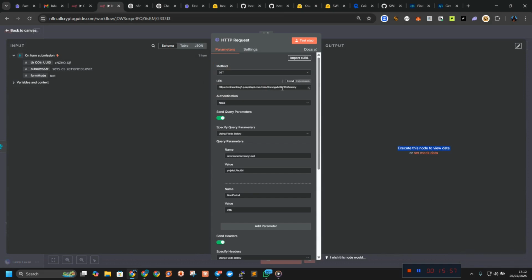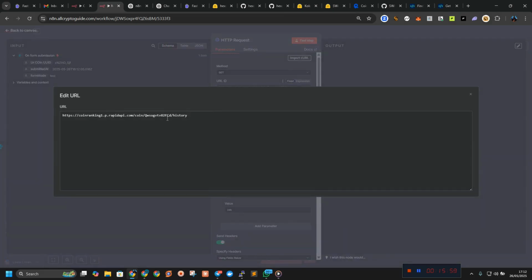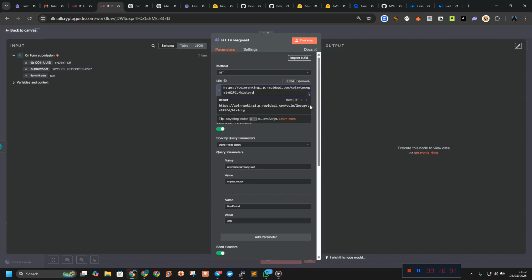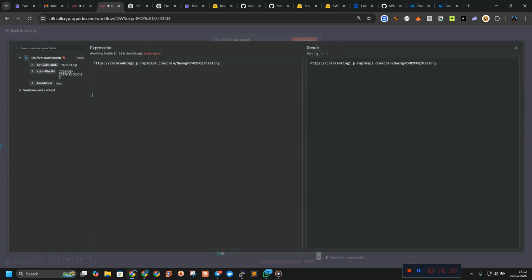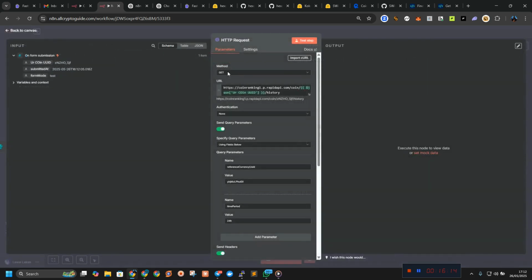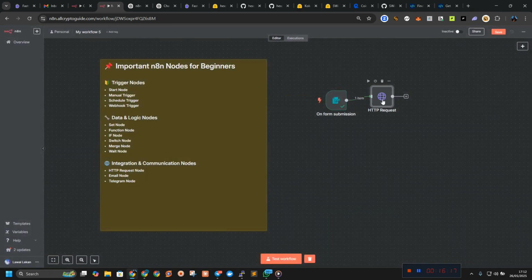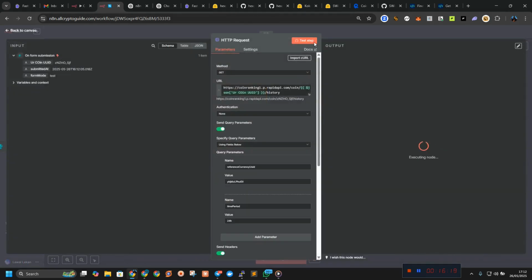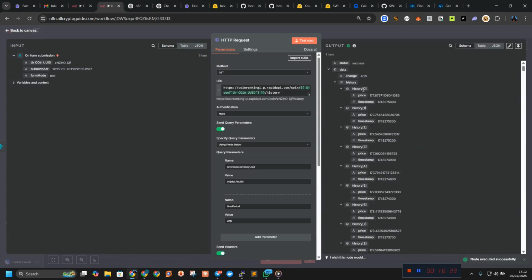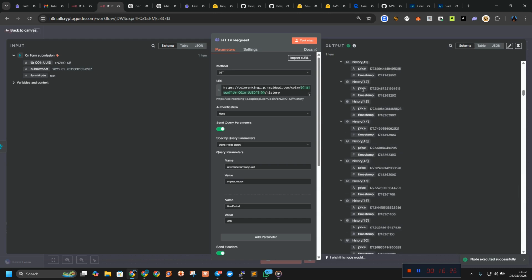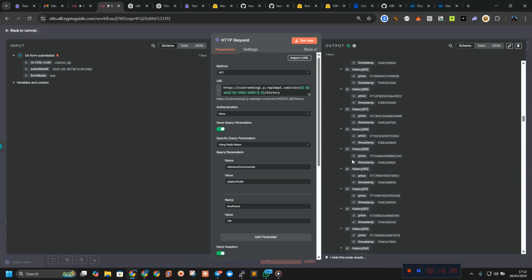The UID, we need it, so we have to replace it right here. So I'm going to go to the expression. I'm going to click on this. I'm going to drag this one a bit. Note, this is what we actually want to change. So instead of us changing it manually, whenever we want to search, it's going to automatically change itself. Okay, now let us test it now to see the outputs. As you can see, it gave us the price history for 24 hours.